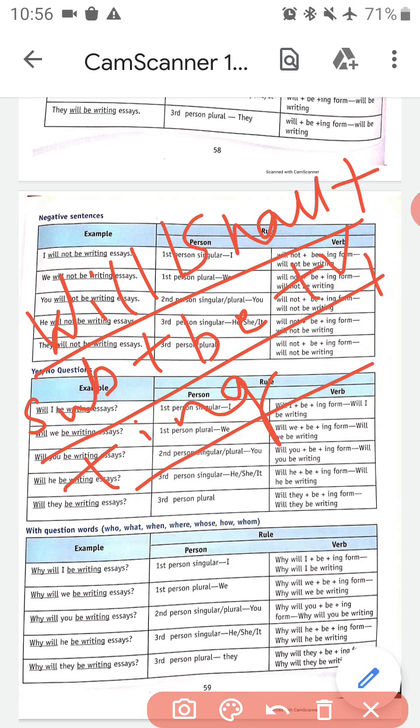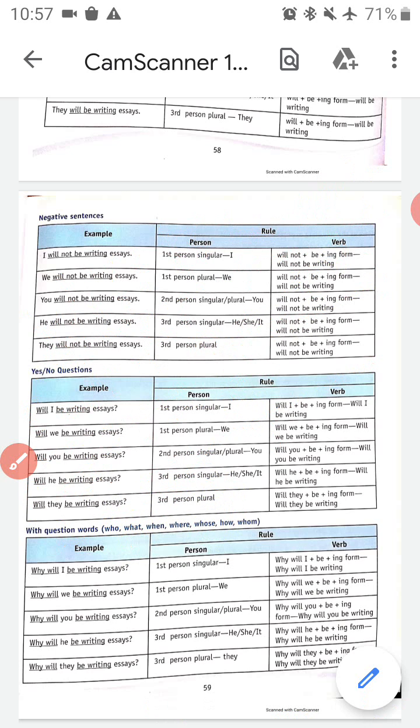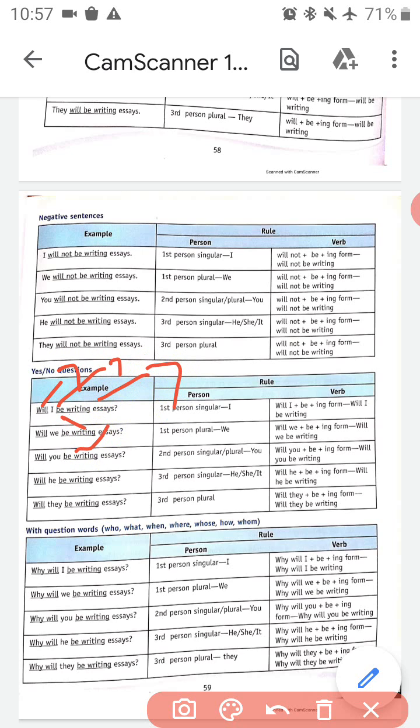Like, will they be writing essays? Will, from will or shall we have used will. They is our subject. Be, okay, from here we have used be. Writing is the continuous form of write. Essays. Will they be writing essays? Okay, again, will I be writing essays? From will or shall I have used will. I is our subject. Be, writing is the continuous form of write, then essays.